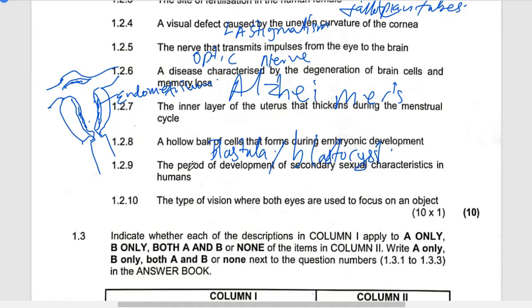They're saying that the period of development of secondary sexual characteristics, we call this one puberty. And then they're saying that the type of vision where both eyes are able to see, we call binocular. Bi means two. Nocular means vision, and bi means two. So you are seeing using the two eyes.